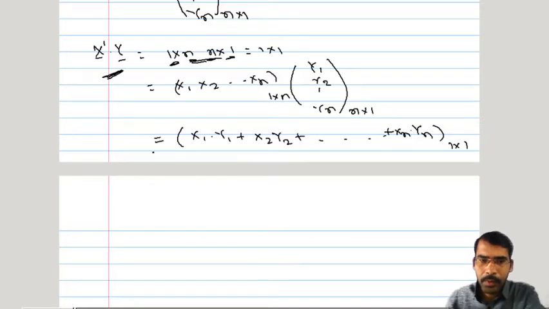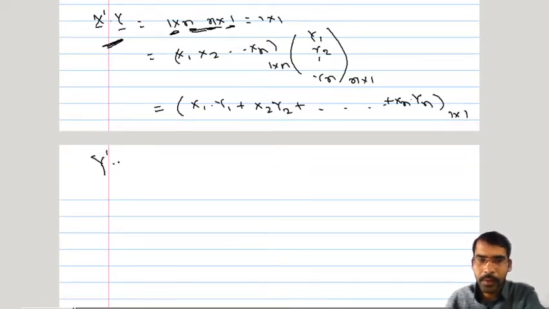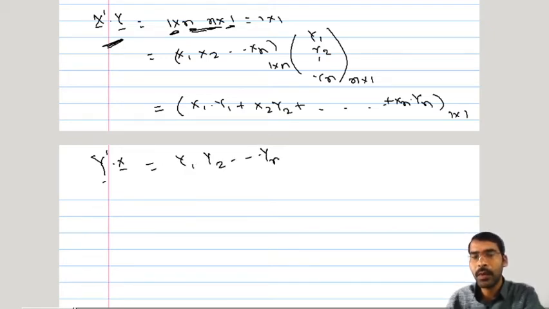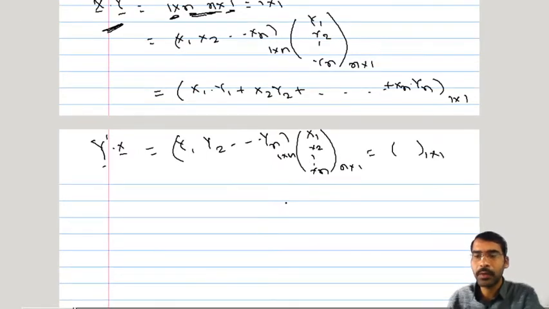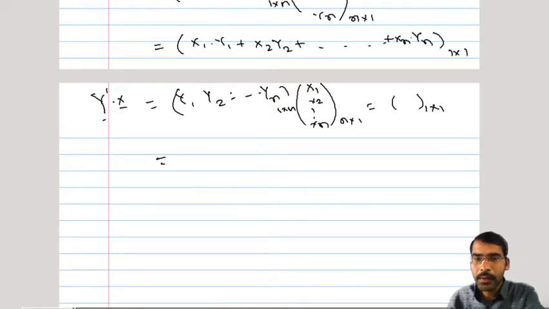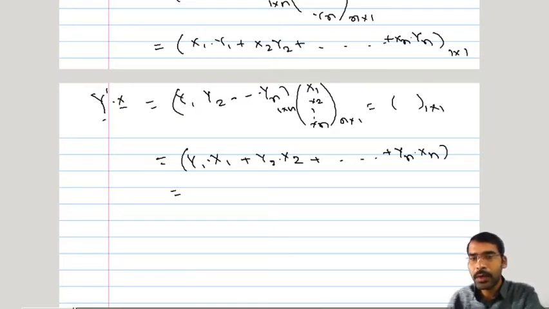Now suppose we perform this operation, instead of x prime y, suppose I take y prime x. Then it will become y1, y2, ..., yn, this row vector, getting multiplied with the column vector x1, x2, ..., xn. Again dimensions are 1 cross n times n cross 1, so the resultant is going to be 1 cross 1. But the resultant will be y1 into x1 plus y2 into x2 plus ... plus yn into xn. Now these components, even if y bar is a vector, its components are scalars. y1 is a scalar, y2 is a scalar, yn is a scalar.